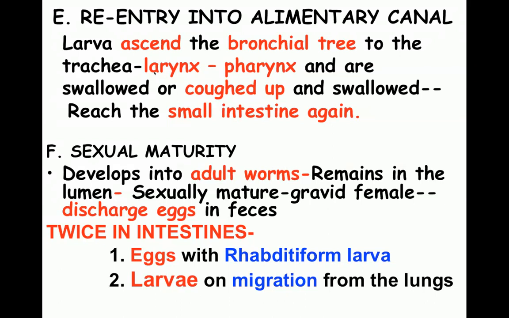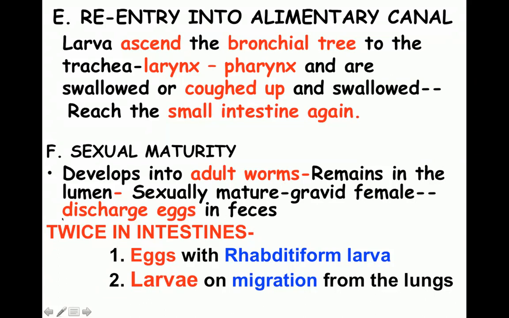The patient starts coughing, and with the cough, the larva comes up in the throat and is swallowed again. Once it is swallowed, it goes into the small intestine, where it develops into an adult worm. It remains there in the lumen until it becomes sexually mature. The gravid female then starts discharging the eggs in the feces.